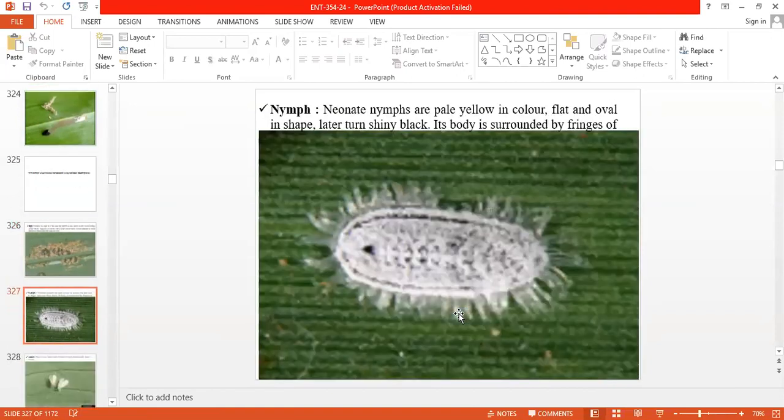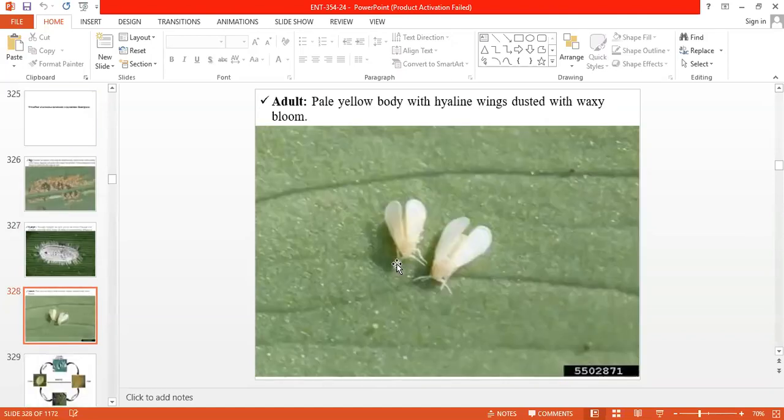This is the nymphal stage of the whitefly. Nymphs are pale yellow in color, flat, oval in shape, and later turn shiny black. The body is surrounded by rings. This is the adult stage of that pest. Adult wings are whitish in color and the adult body is yellowish.